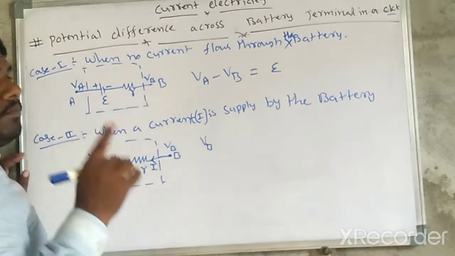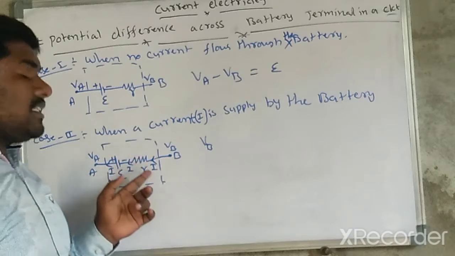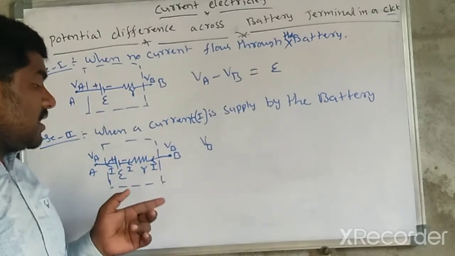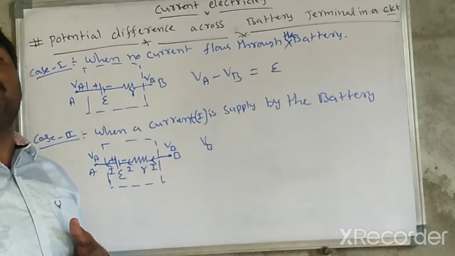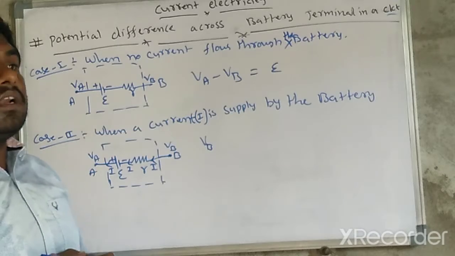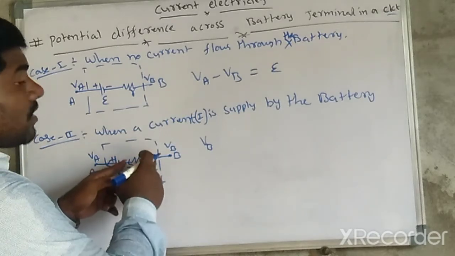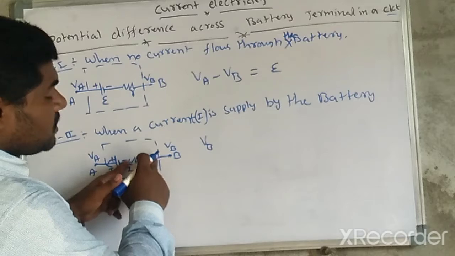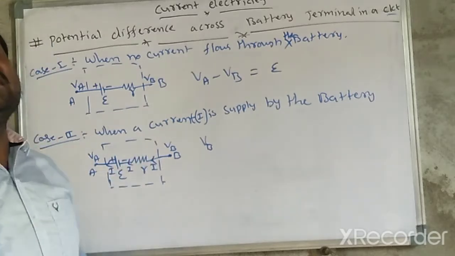One more important point: in a resistor, if the current direction and your path direction are both the same, the potential across the resistor is minus IR.